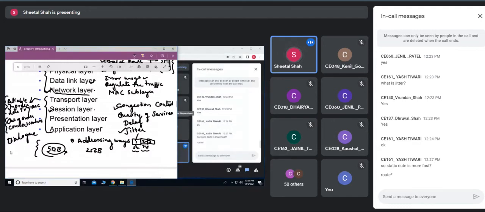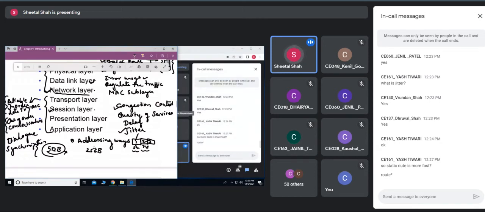The other function of the session layer is synchronization. For example, suppose you are watching some YouTube channel, and while watching it has crashed, so you might have closed your browser.